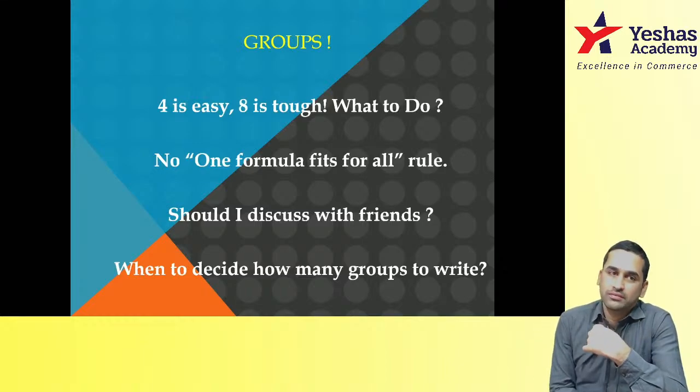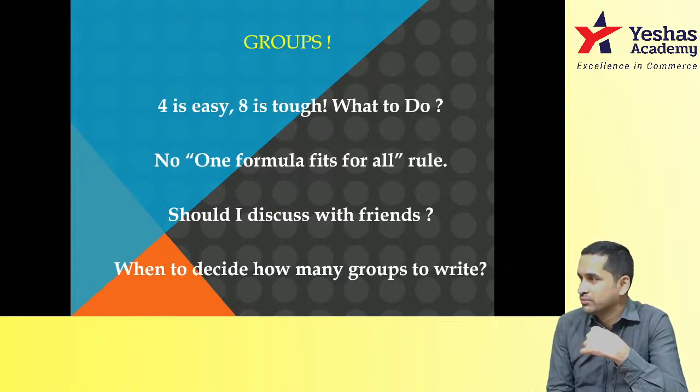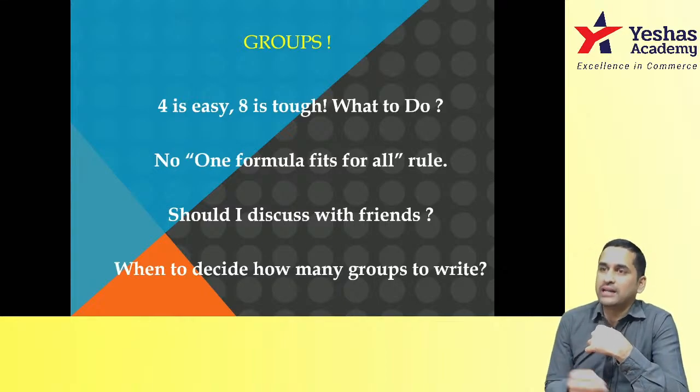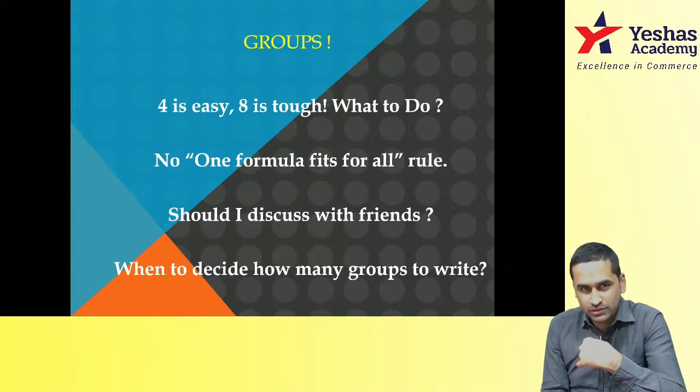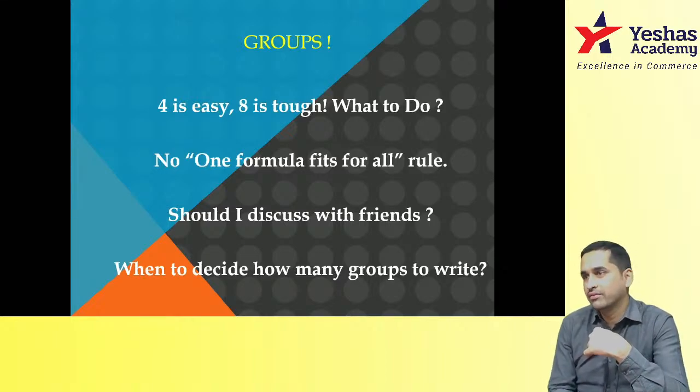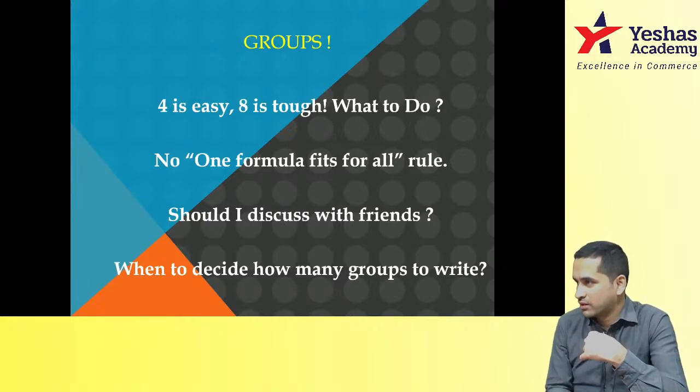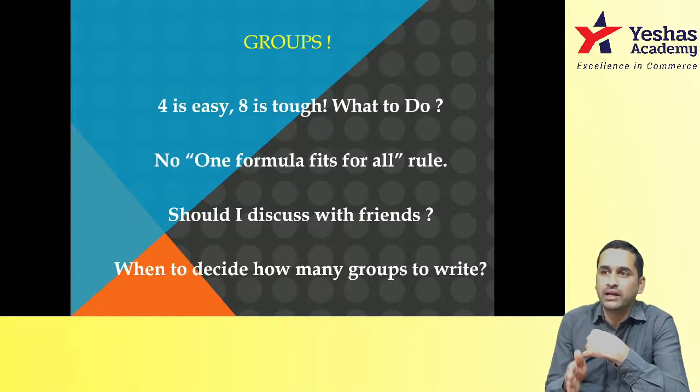When will you decide? Basically, my suggestion: apply for both the groups if they open the examination window. Attend classes, at least more than 2.5 papers in group 2. 2.5 is 250 marks' worth of classes. If you attend, you will get to know. And you can take a decision somewhere in mid-March, say 15th of March, whether you can write both the groups or not. Even if you decide on March 15th that you'll be writing only one group, from there you will still have 45 days to focus on one single group.